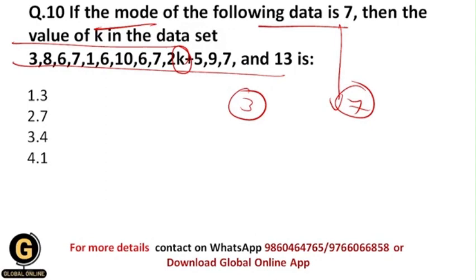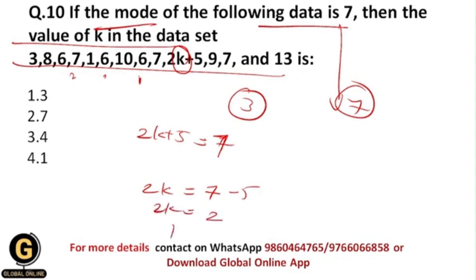So now let us see, 6 occurred 3 times, 1, 2 and 3. It means that 7 should occur 4 times. That's why it will be the mode of your data set, and that's why over here 2k plus 5 is equal to 7, because 7 has already occurred 3 times, and that's why 2k plus 5 should be equal to 7, so that it will be the mode value. So do this, 2k is equal to 7 minus 5, so 2k is equal to 2, then k is equal to 1. So your correct answer should be 4, that is 1.